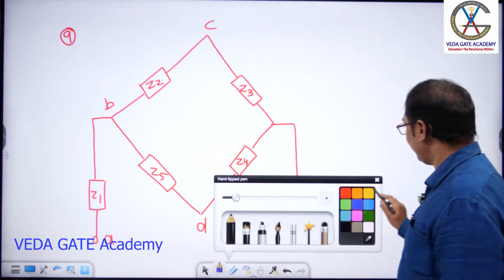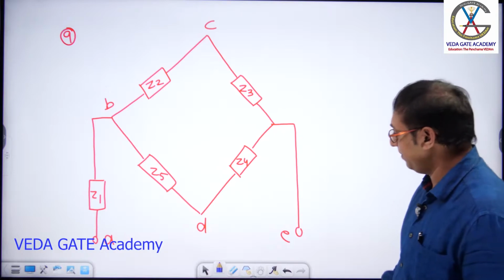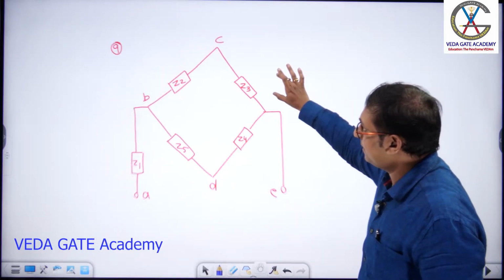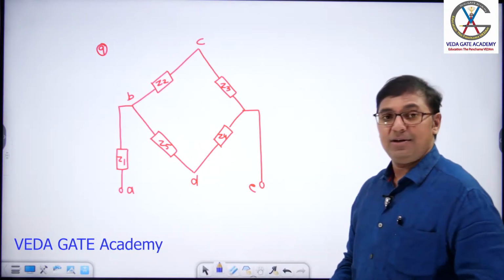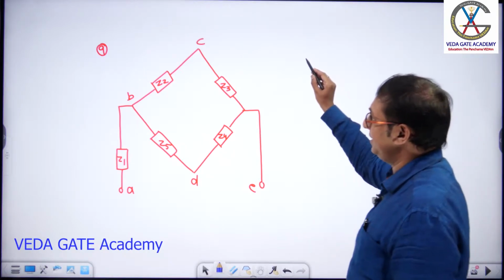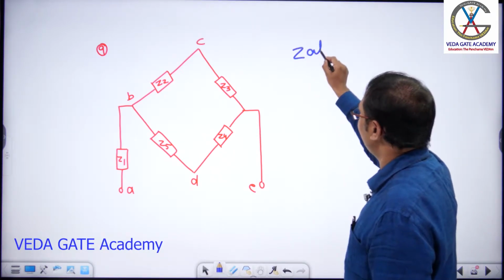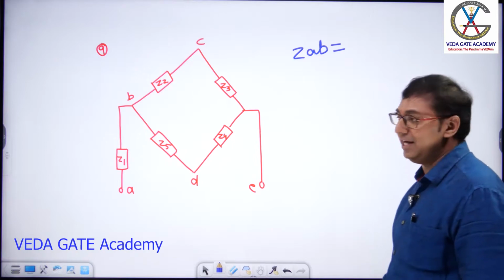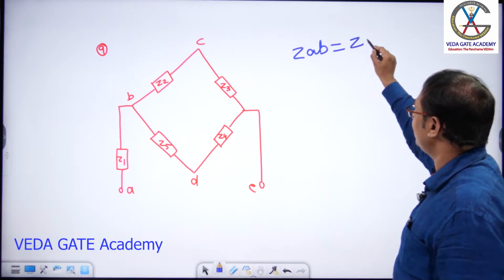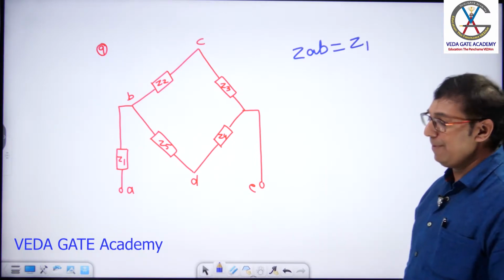I can say this like an extended bridge. Can I compress this? Yes. Fine. What is the value of ZAB in this question? If I ask ZAB, what is your answer, sir? Connect test source between A and B terminals. Yes. Enough practice is done. Easily can answer, sir. What is ZAB?